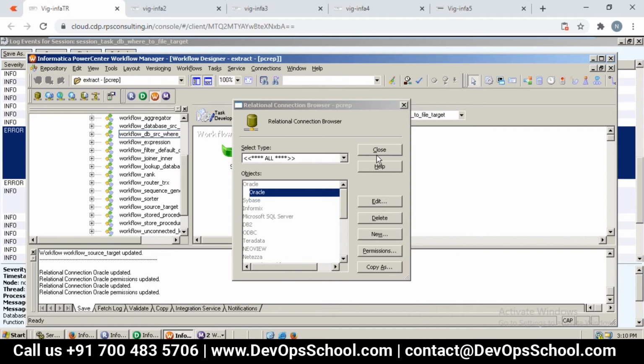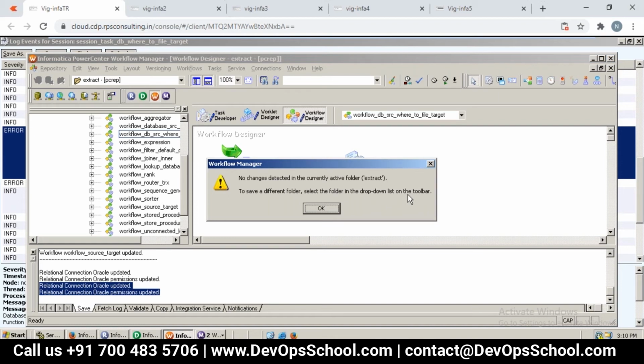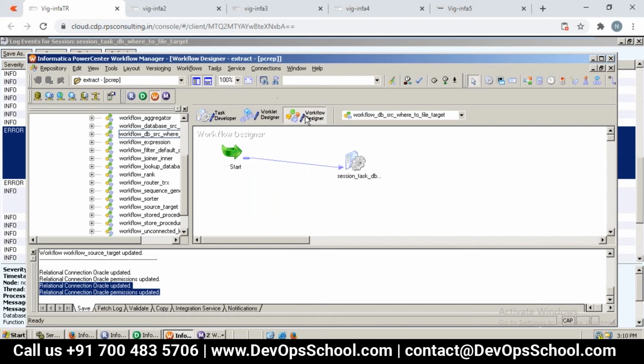And then say OK and close. After that, we can rerun this. We don't need to save here because the connections get updated automatically. Any change that we do within the workflow requires a resave. Remember, like last time we did. Now we can also see the same thing. Now we can rerun this.